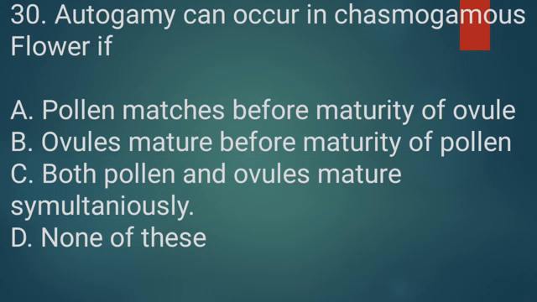Option B, ovules mature before the maturity of pollen. Option C, both pollen and ovules mature simultaneously. Option D, none of these.